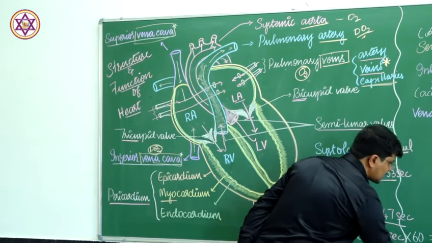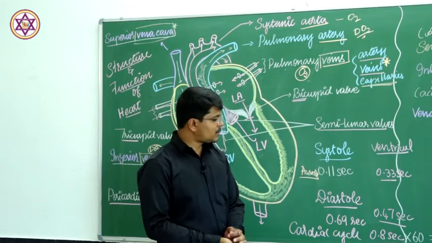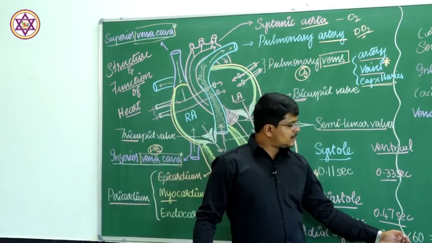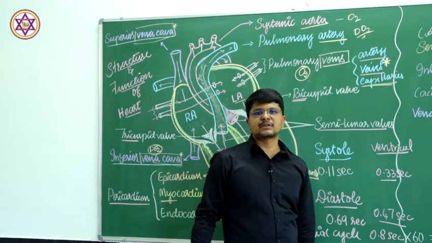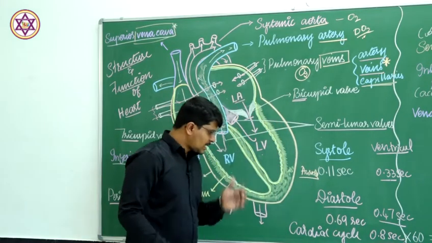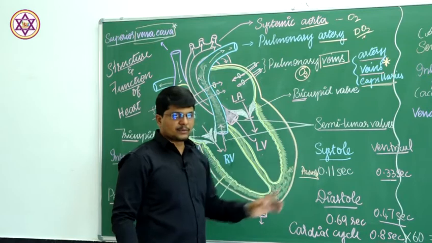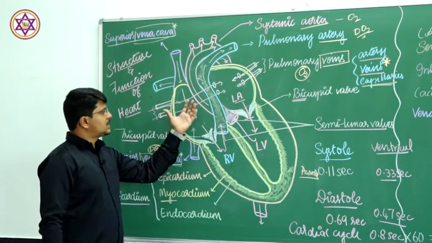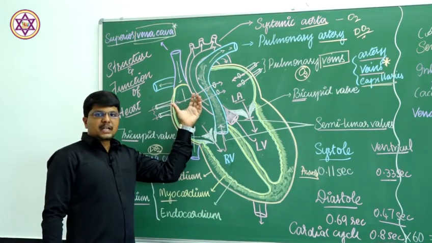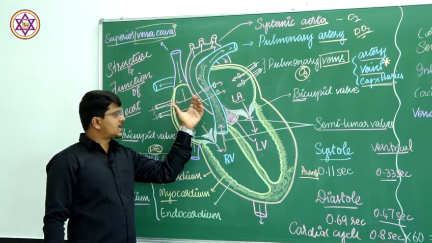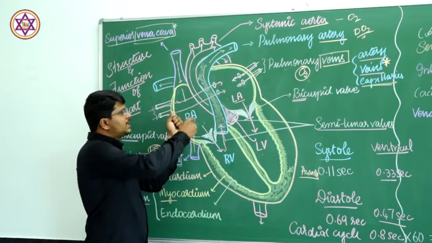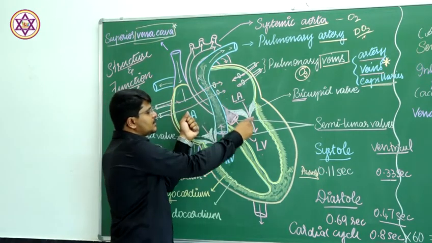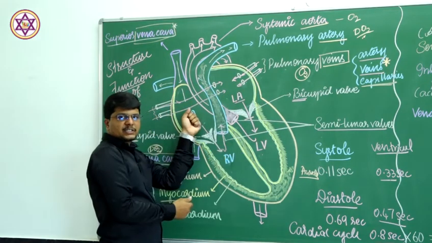But you will be having a confusion. 0.8 second multiplied by 60 seconds, that is 1 minute, will not give 72 beats, because of how the phases overlap. I will explain the function. In the 0.11 second, the auricle contracts and the blood is pumped from the auricles into the respective ventricles.